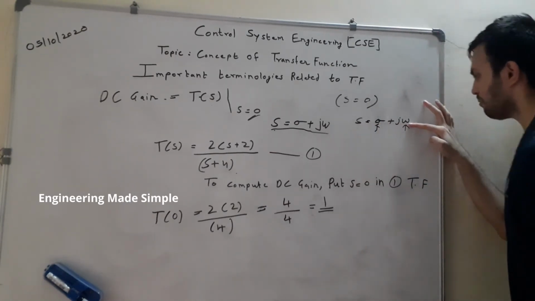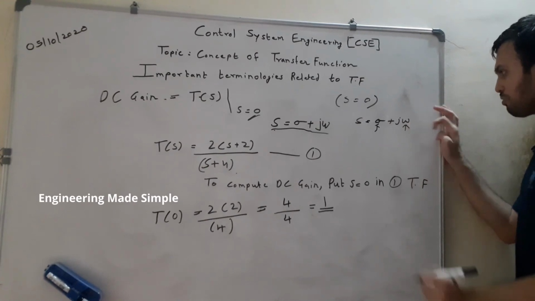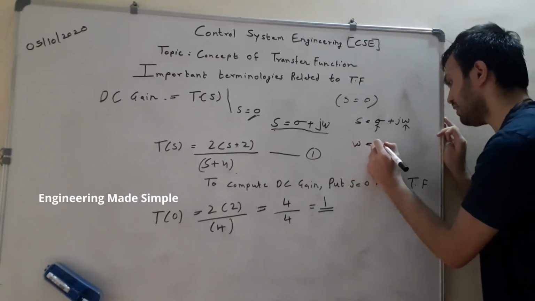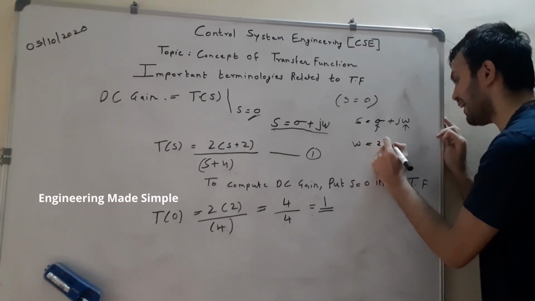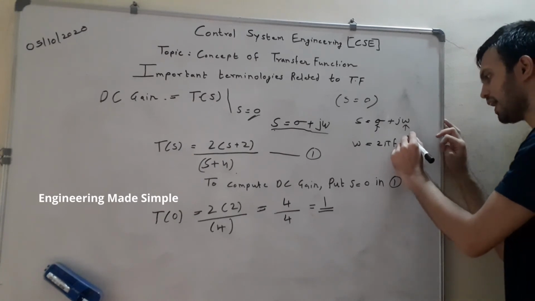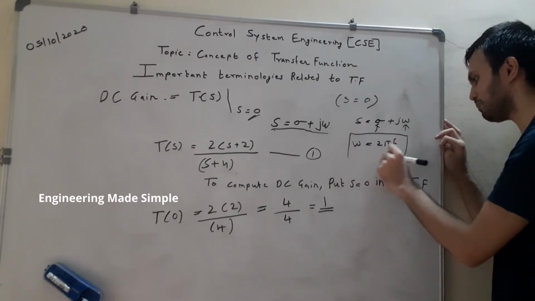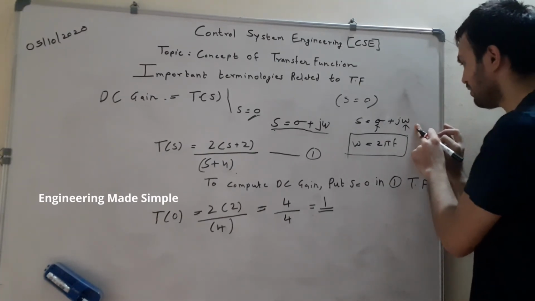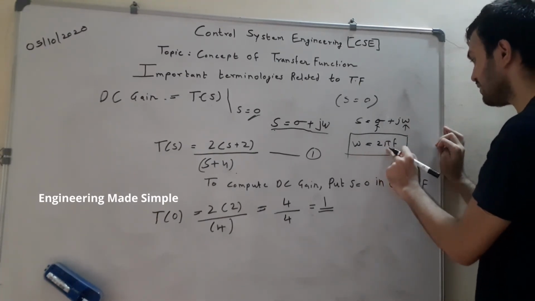Now have a look at this omega part over here. So this omega is your frequency part. So omega is nothing but 2 pi f, where f is the frequency. And when you write omega, it is in radians per second. That is why the frequency component in your complex variable is in your imaginary part, that is 2 pi f.